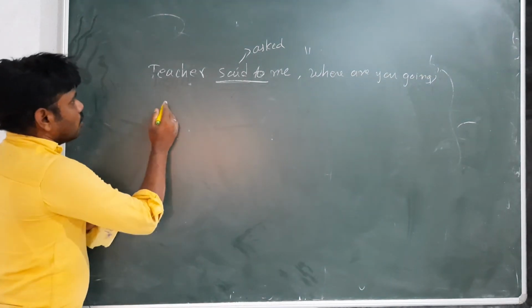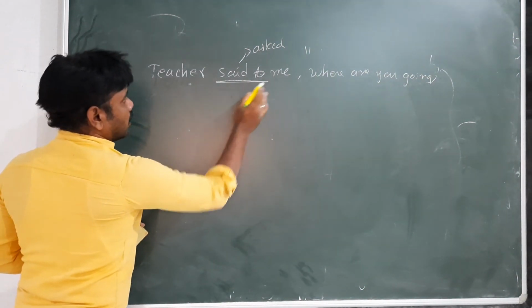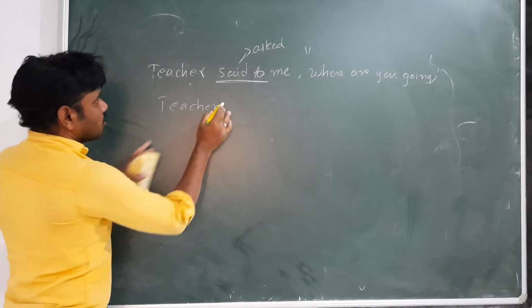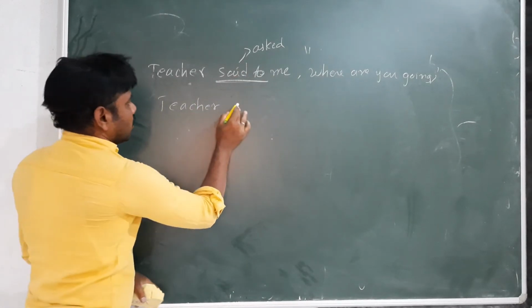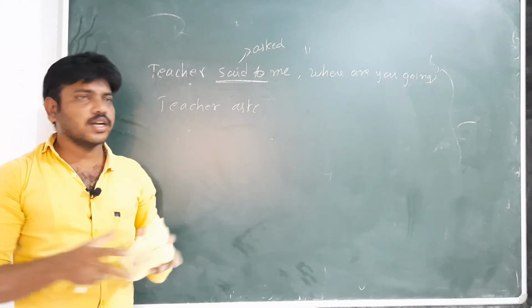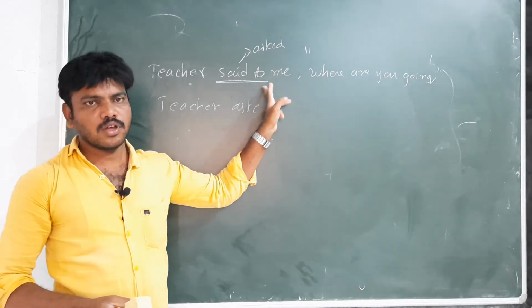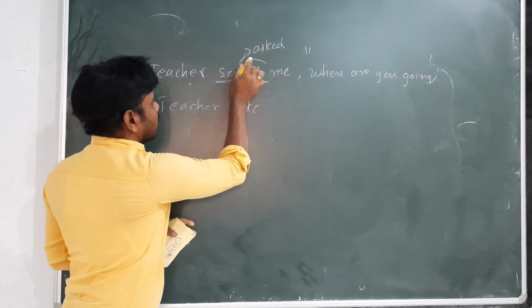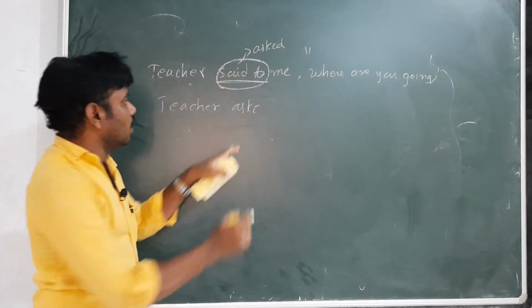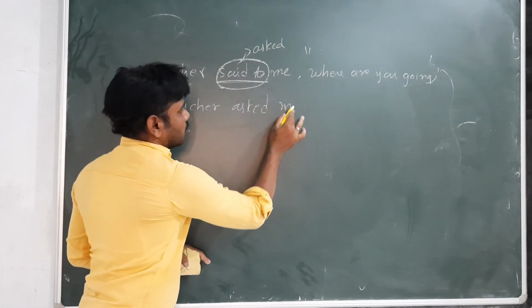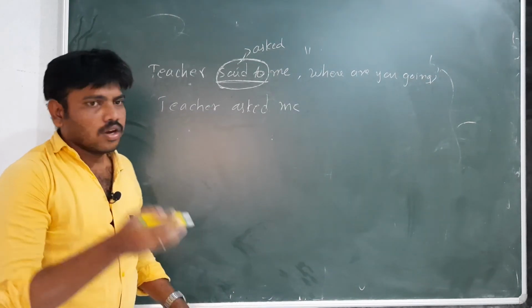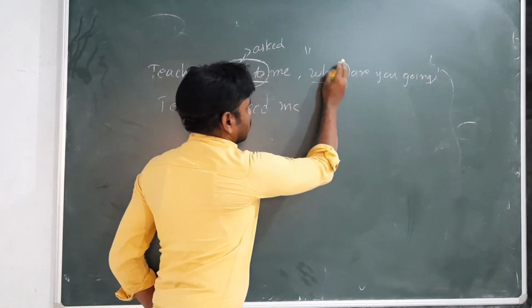Next, "to me," "asked me." So, see here. Teacher, "said to" will become what? Asked. Teacher asked. "To me" should not be written. "To" won't come. "Asked me" only, because the entire word "said to" will become "asked." You should write "me." Up to here, okay. Teacher asked me. "Where" as it is, you should write here.